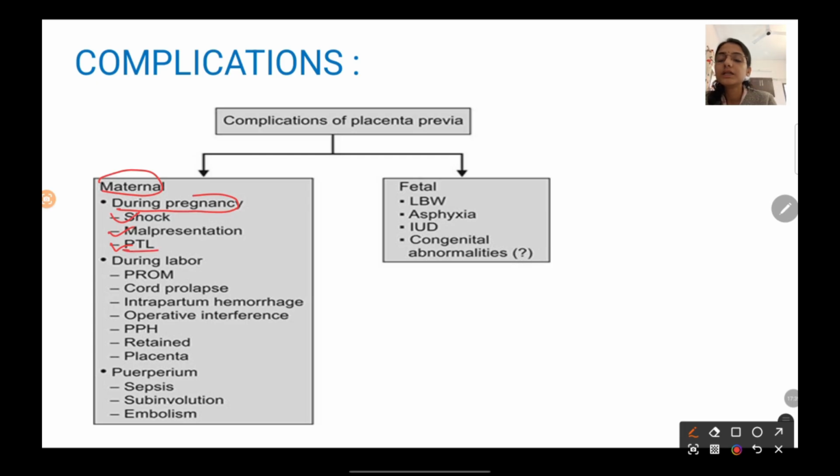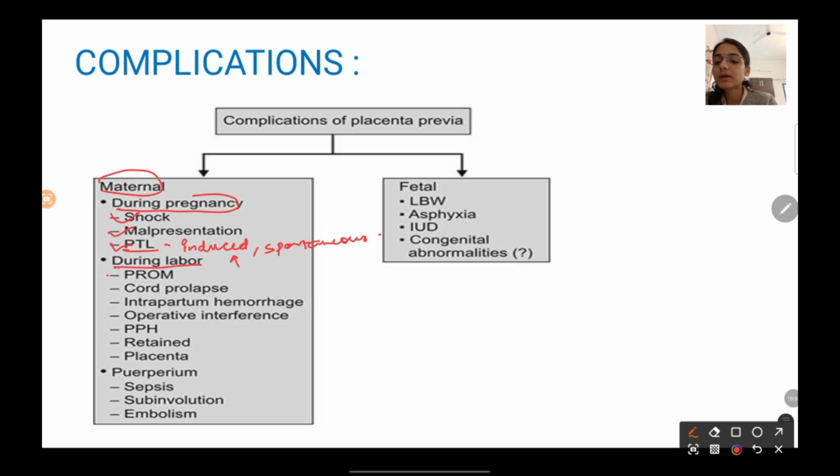Preterm labor might be induced or it might be spontaneous. Why induced? If an emergency occurs, like the mother is going into shock or the fetus is going into distress, then we need to terminate the pregnancy at that point, right? So preterm labor might be induced in that case.